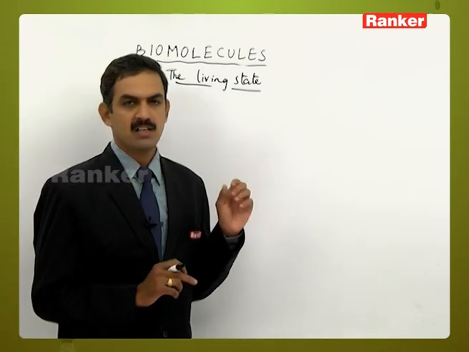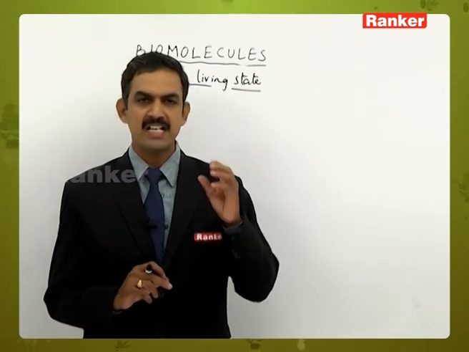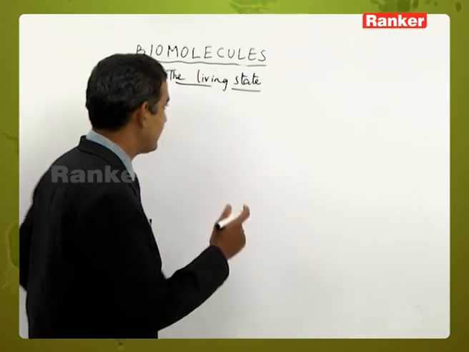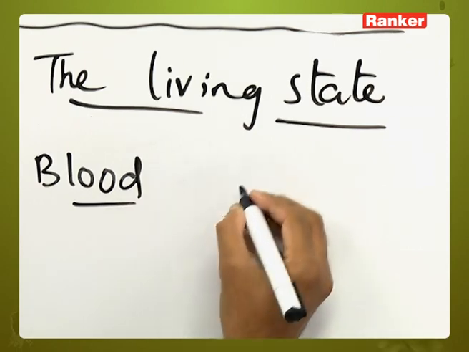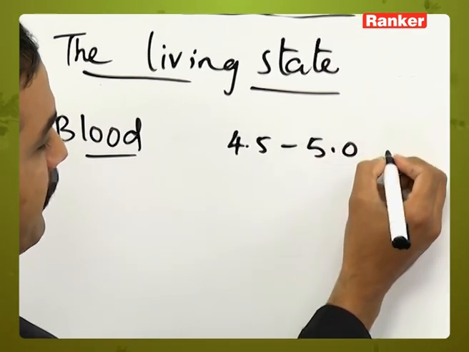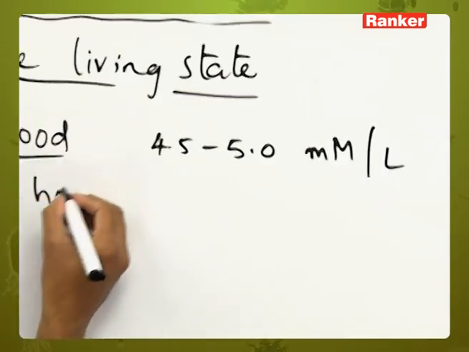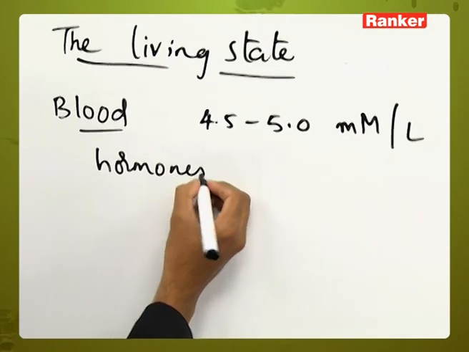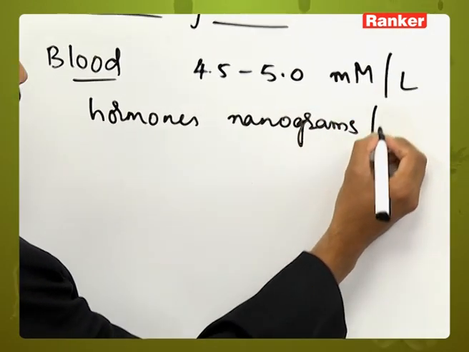In this process, different types of compounds and substances are measured in different manners. For example, blood glucose in human beings is measured such that the average amount should be 4.5 to 5 millimolars per liter, whereas hormones are measured in nanograms per milliliter.